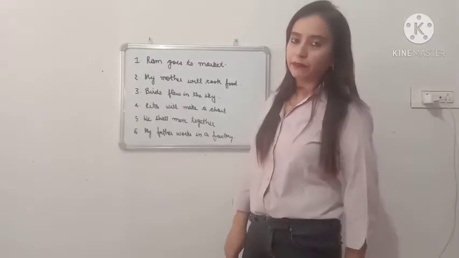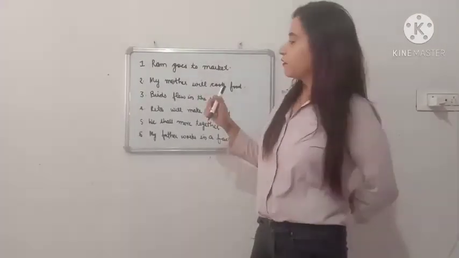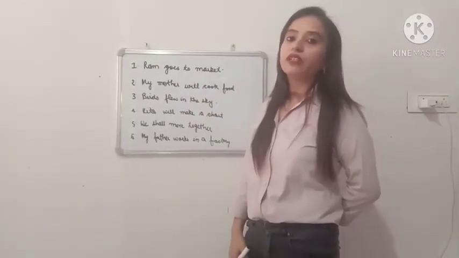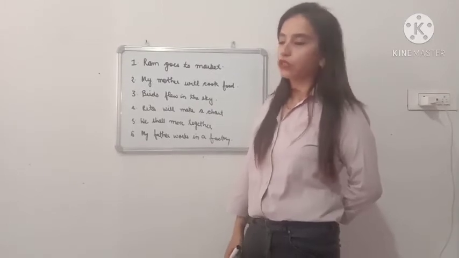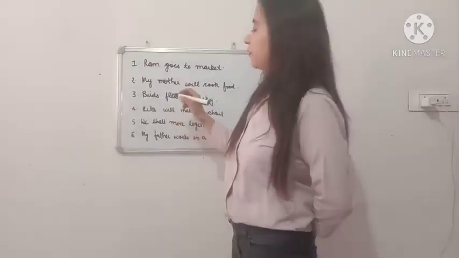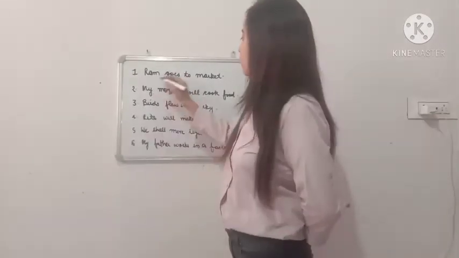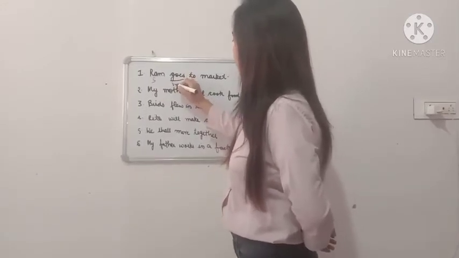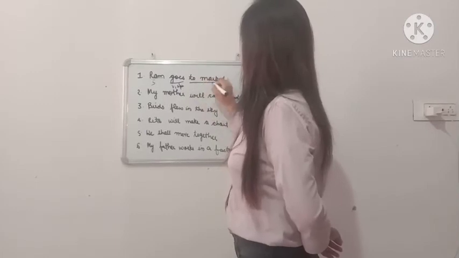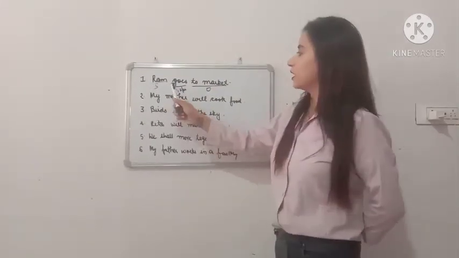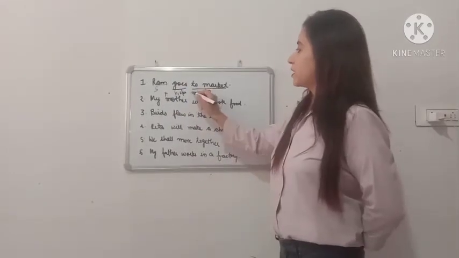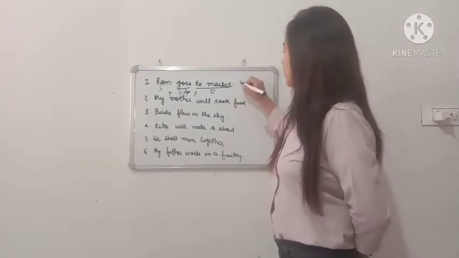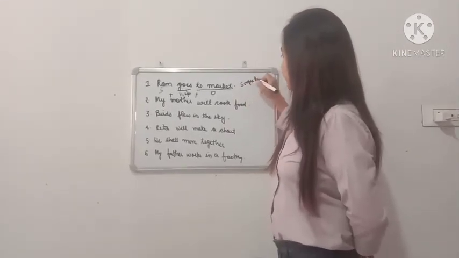First of all, we recall the formation of simple present, simple past and simple future. Ram is our subject, go is our first form with S or ES, and to market is our object. So subject plus V1 plus S or ES plus object. It is a simple present tense.